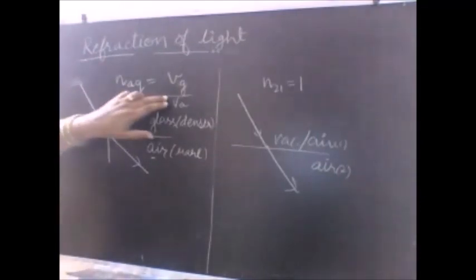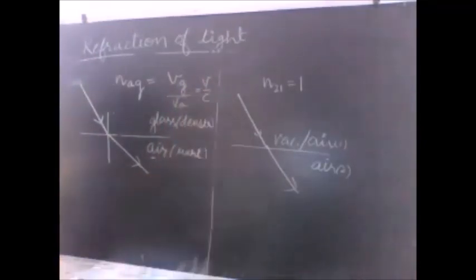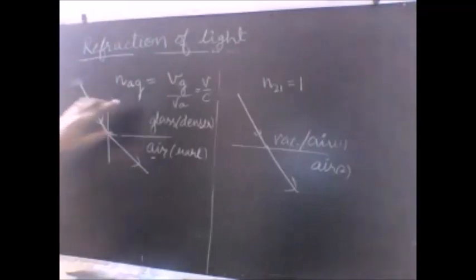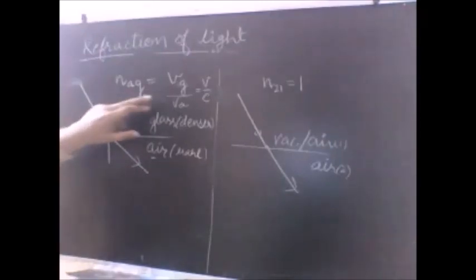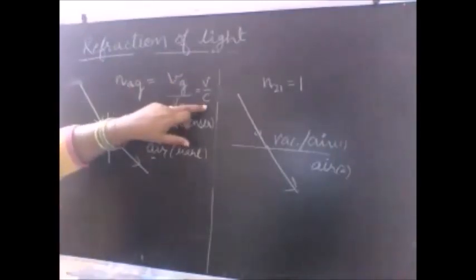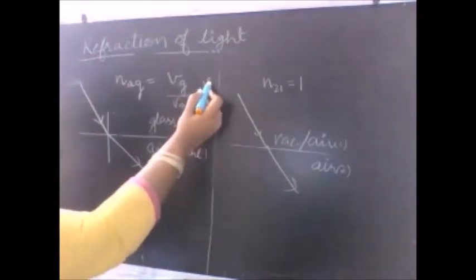Just compare the formula with the first case. There the formula came out to be C by V when we were calculating the refractive index of glass with respect to air. Now in this specific case, we are finding out the refractive index of air. Why air? Because the refraction is taking place in air with respect to glass. The formula is now V by C. So this V is the speed of light in glass.